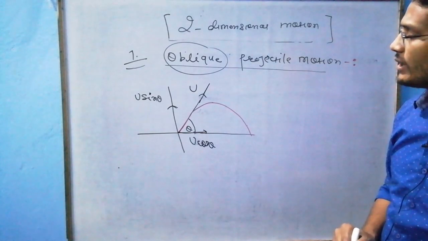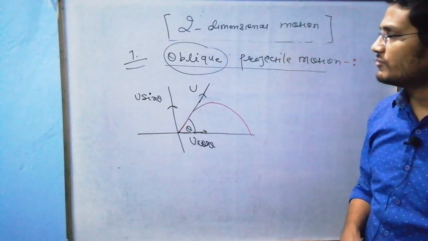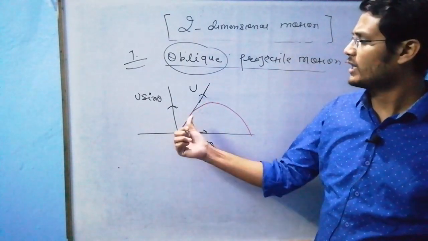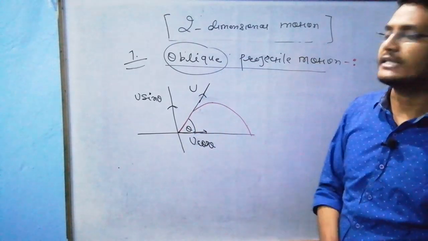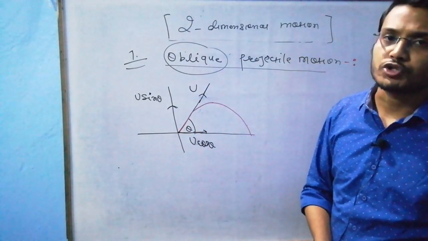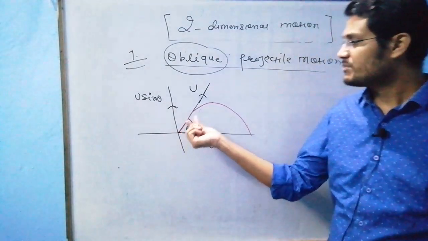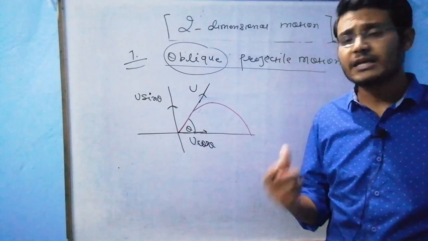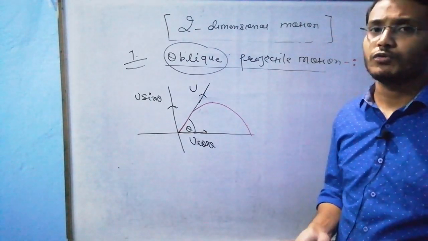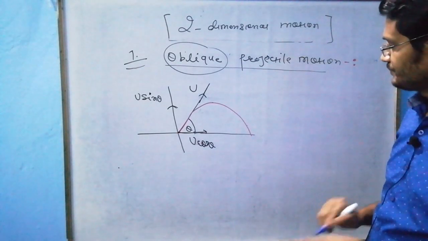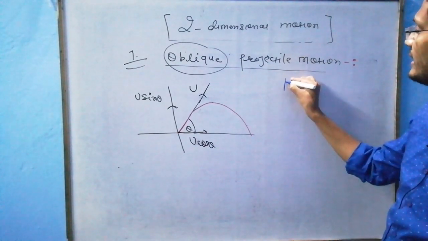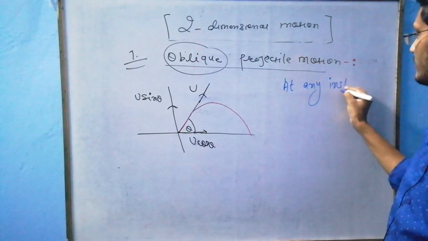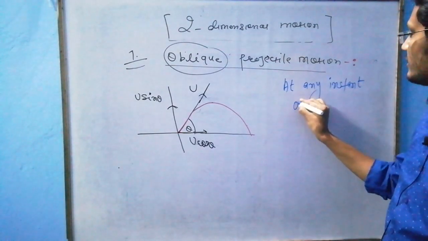Now see what happened. What are the parameters which we have to deal with? In this type of projectile motion, the particle is thrown making some angle theta with horizontal. Fine. So this path is parabolic. So whatever mathematical equation we may bring, it will satisfy this equation. Yes or no? Fine. We will see this. Let's say at any instant of time.